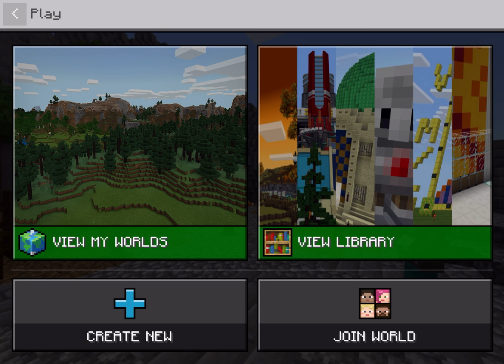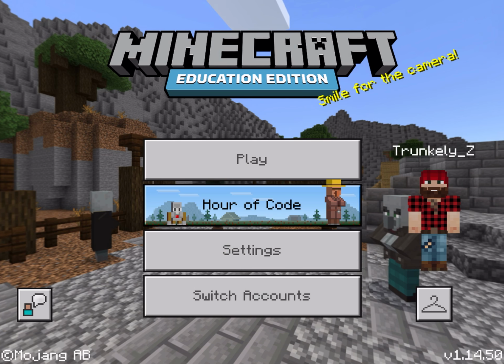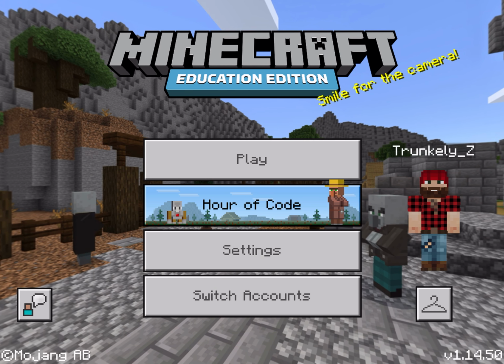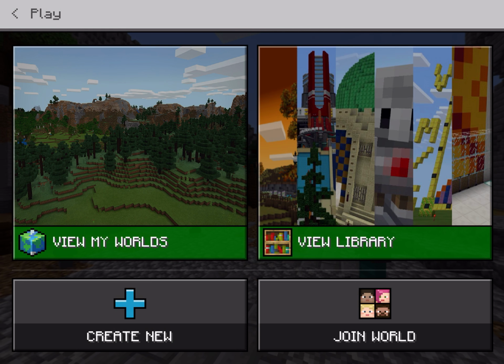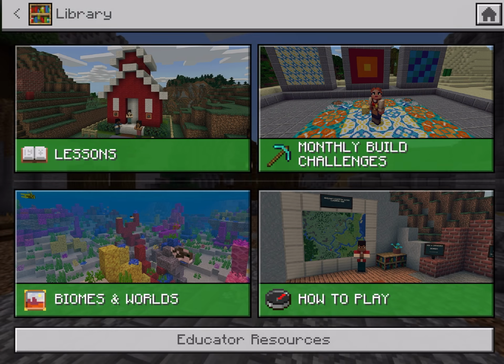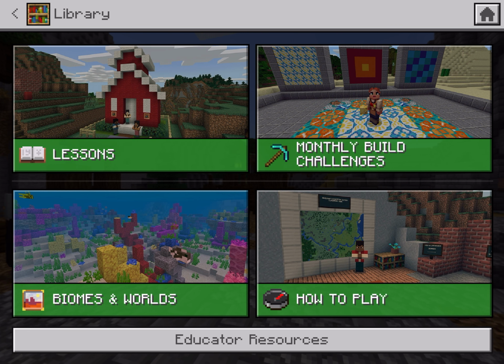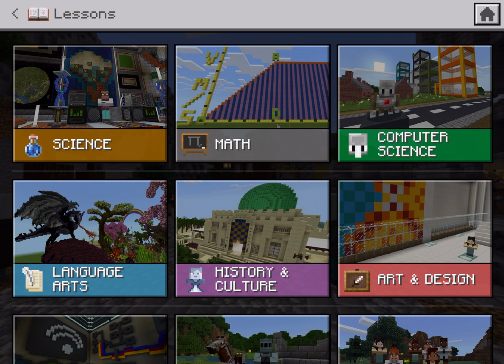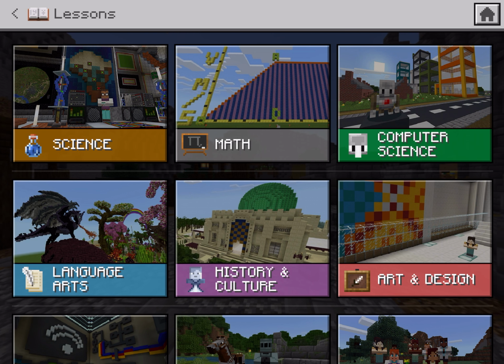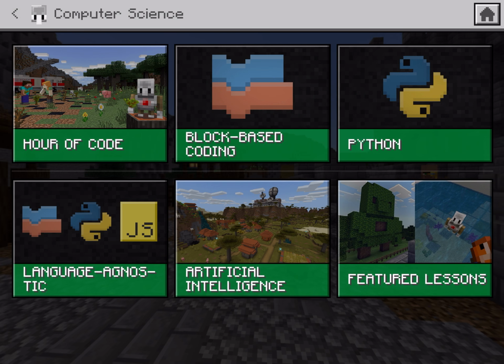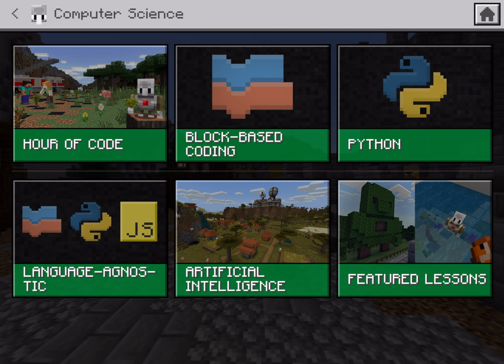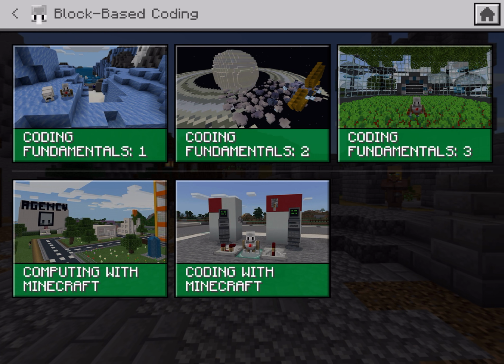Where you're going to find these coding lessons is here at this main menu. We've got play, so click on play. It's going to be in a library, click on view library. And we are going to be going over lessons first, and these are just going to get us familiar with working with this stuff. So I'm going to click on computer science because that's what we're working on, and it's going to be block-based coding.